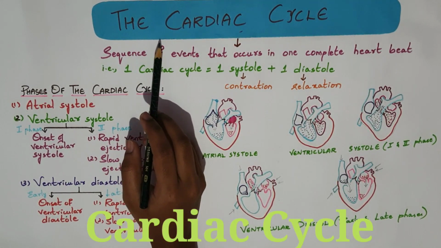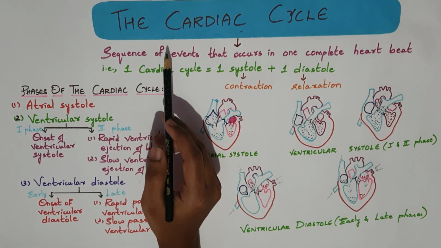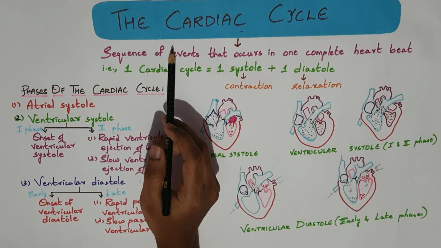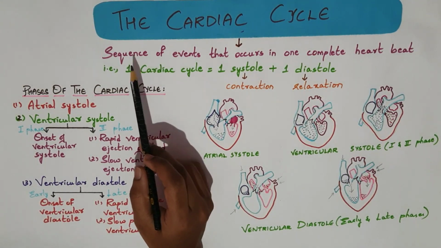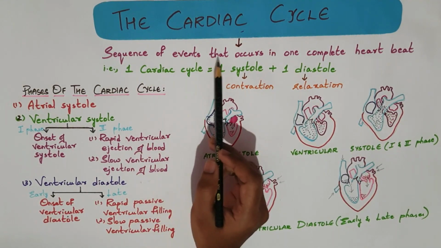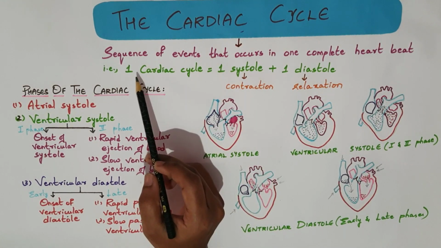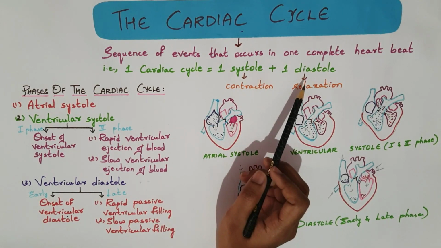So, the main function of the heart is to maintain the constant circulation of blood throughout the body. The heart acts as a pump and its action consists of a series of events known as the cardiac cycle. That is, the cardiac cycle is nothing but the sequence of events that occurs in one complete heartbeat. That is, one cardiac cycle equals one systole plus one diastole.